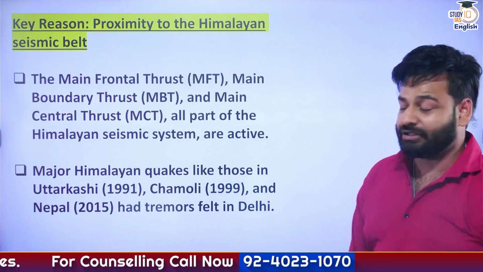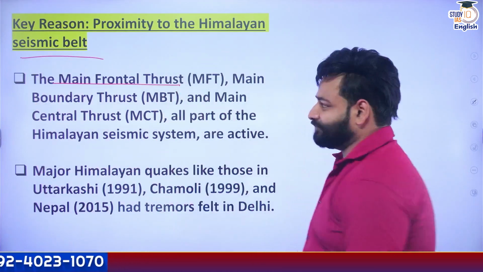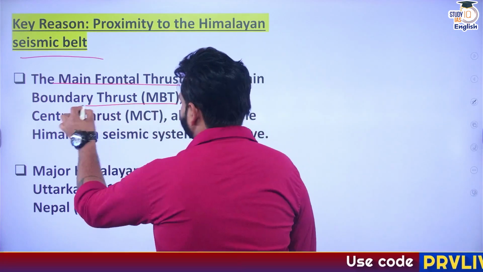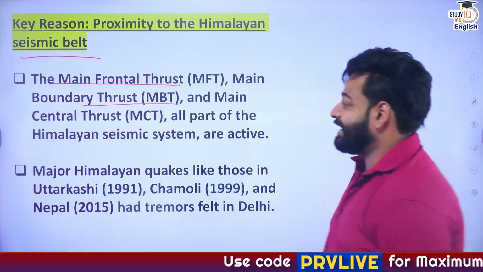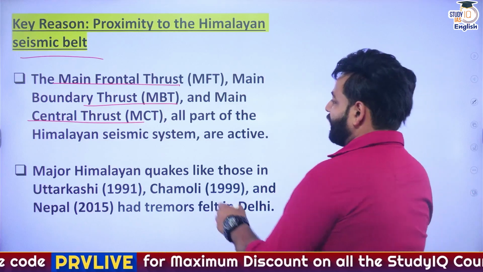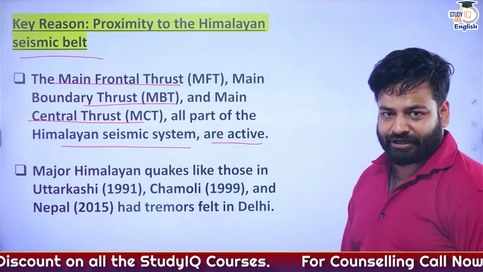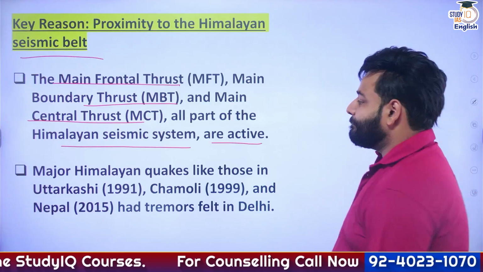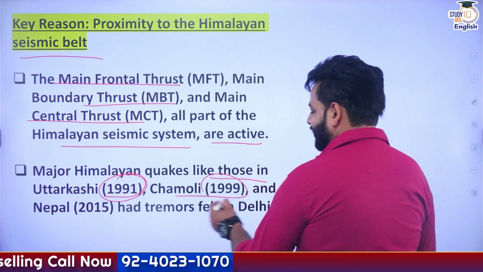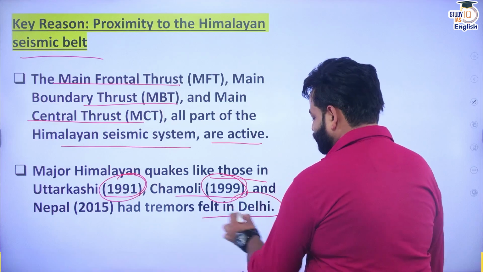So the key reason is the proximity to the Himalayan seismic belt. The main frontal thrust of the Himalayan seismic belt, apart from that, the main boundary thrust, MBT, and the main central thrust of this Himalayan belt, all part of the Himalayan seismic system, are active. Okay, and Delhi is the nearest one. Major Himalayan quakes like those in Uttarkashi in 1991, Chamoli 1999, and Nepal 2015 had tremors which were also felt in Delhi.